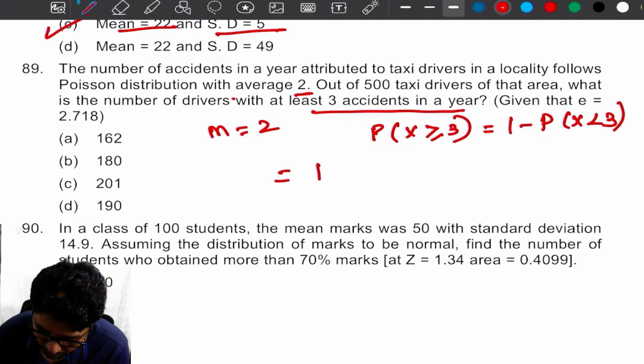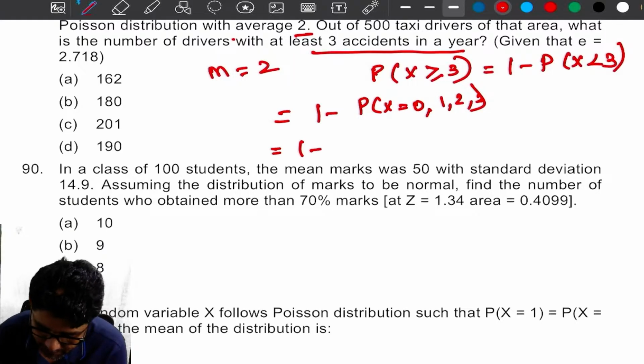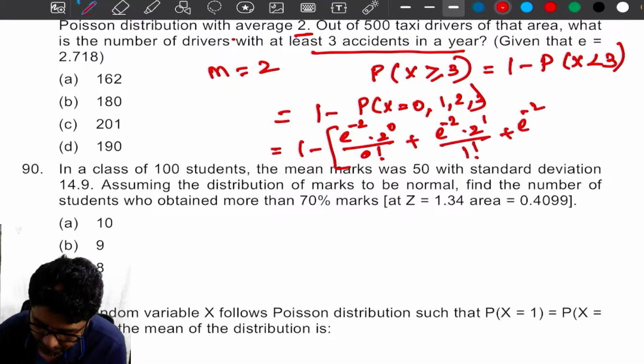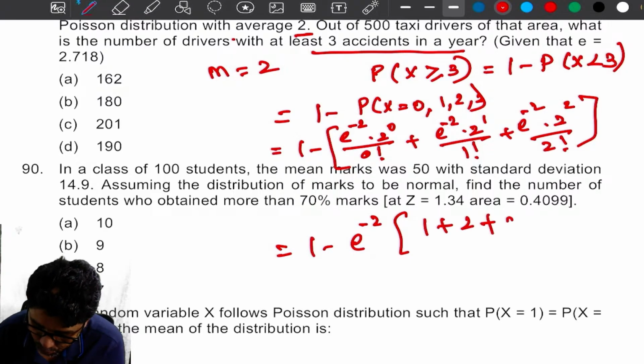We need to find 1 minus P of x equal to 0, 1, 2. Fine. 1 minus P of 0, e power minus m, m power 0 by 0 factorial, plus e power minus m, m power 1 by 1 factorial, plus e power minus m, m power 2 by 2 factorial. I can take e power minus 2 outside: 1 plus 2 plus 2, that is 5.